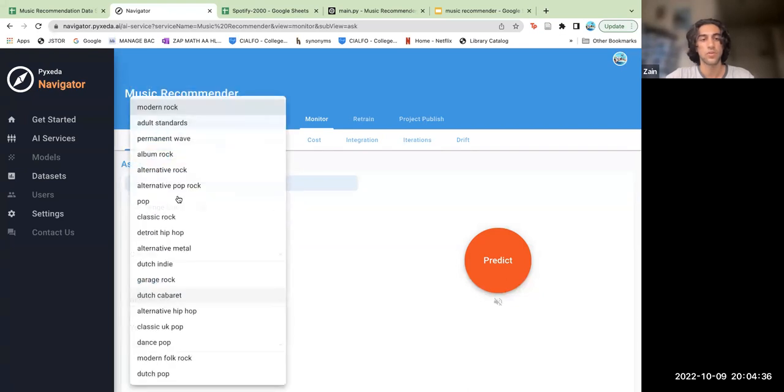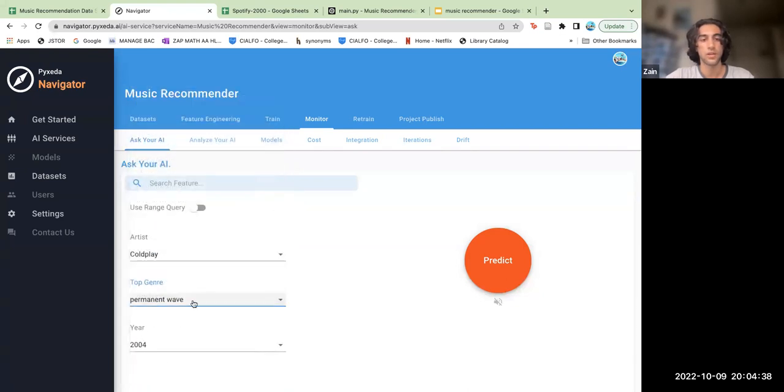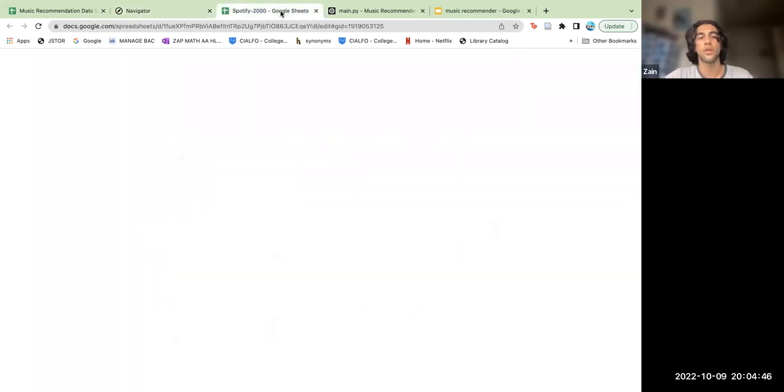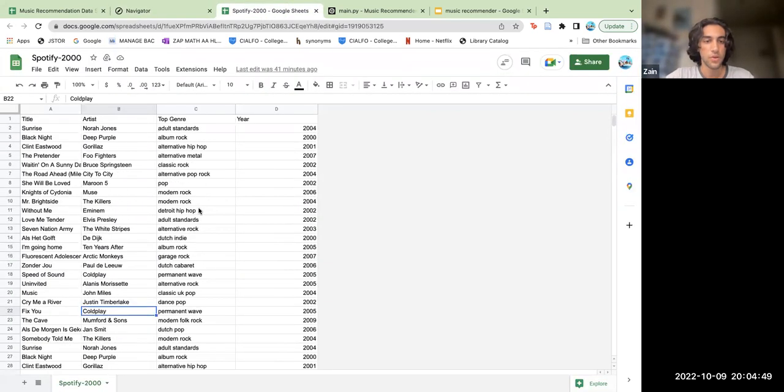for us. So I'll choose an artist, a genre, and a year, and I'll press predict, and it predicts the song Fix You. Going back to the data sheet, you can see that for the artist Coldplay and genre Permanent Wave, year 2005, the title song is Fix You, which tells us that it is accurate.